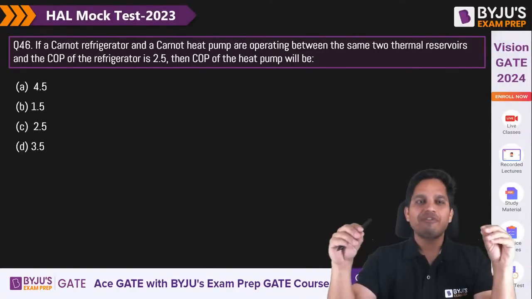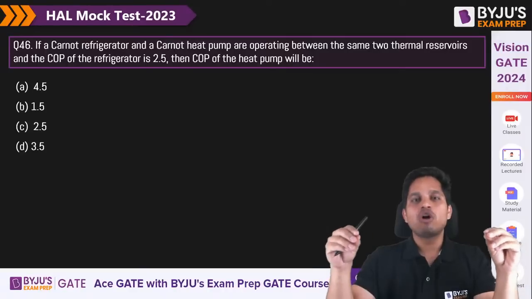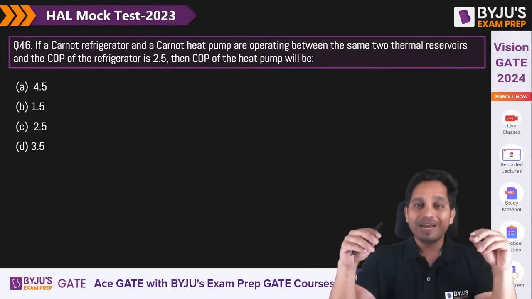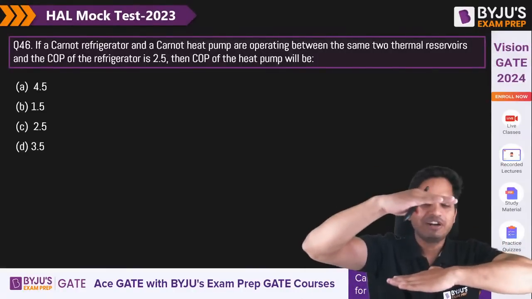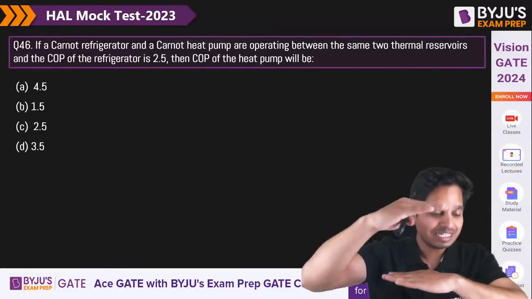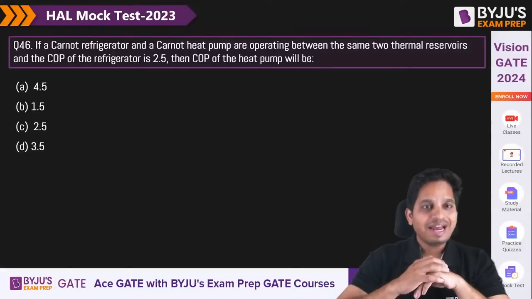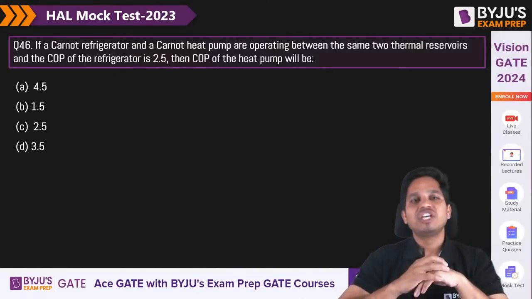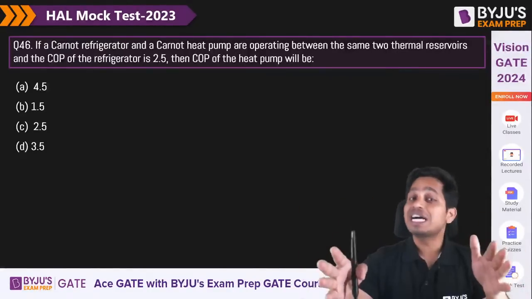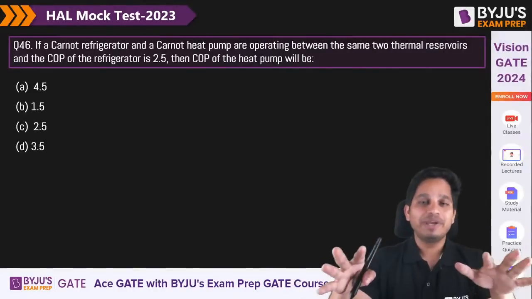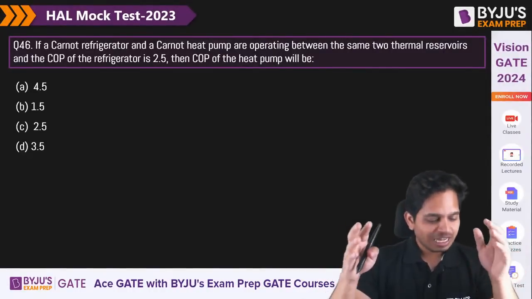Okay, so you have a Carnot refrigerator and a Carnot heat pump, and they are operating between the same thermal reservoirs. So the same temperature difference is there. The COP of the refrigerator is 2.5. What is the COP of the heat pump? Very simple question, and it has been asked in GATE as well, not just in PSU. So this is a GATE question as well.